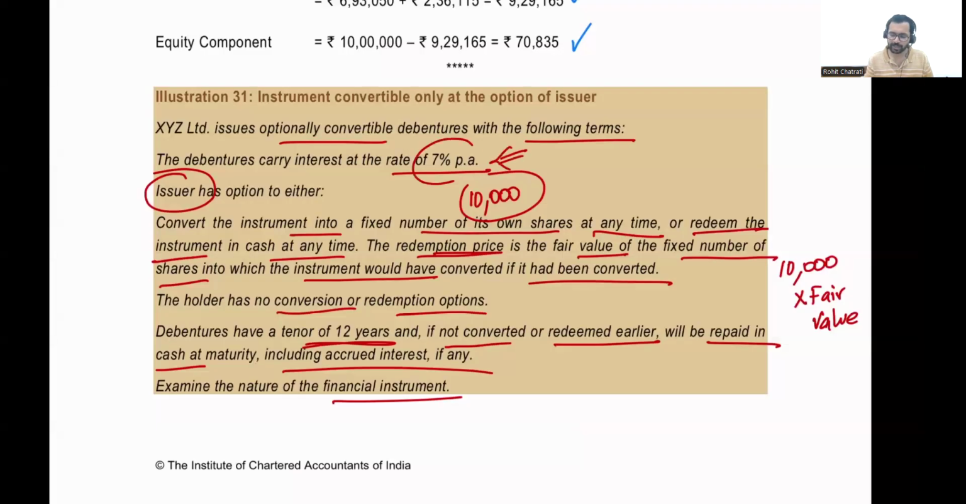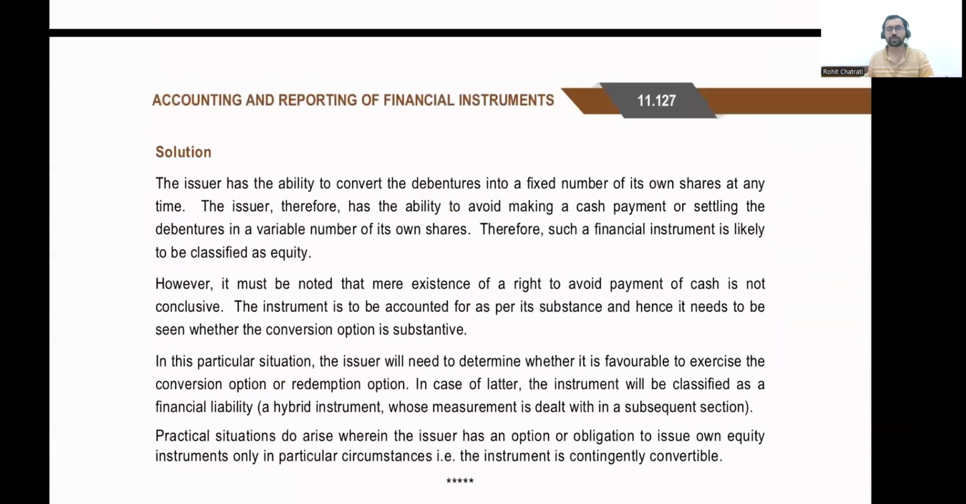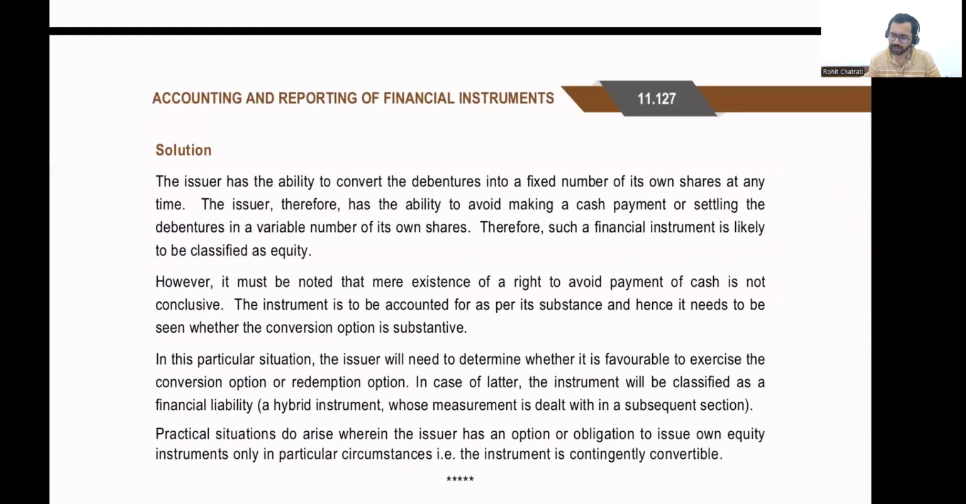All right, it need not pay the interest of 7% if it chooses to convert the debentures in the very first year itself. Since it can avoid the payment of cash, it will not be classified as a financial liability, but will be classified as equity. Let's quickly go through the solution of the institute. The issuer has the ability to convert the debentures into a fixed number of its own shares at any time.